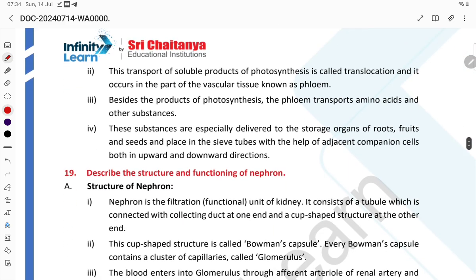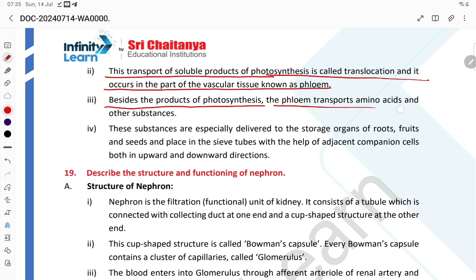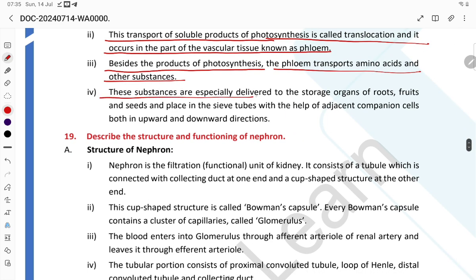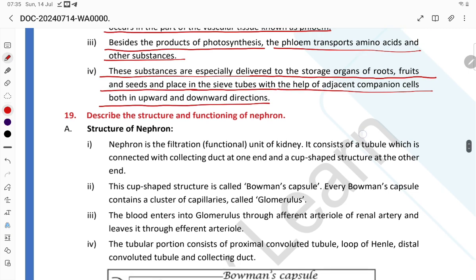The transport of soluble products of photosynthesis is called translocation, and it occurs in the part of vascular tissue known as phloem. Besides the products of photosynthesis, the phloem transports amino acids and other substances. These substances are especially delivered to the storage organs of the root, fruits, and seed, and placed in the sieve tube with the help of adjacent companion cells, both in upward and downward directions.